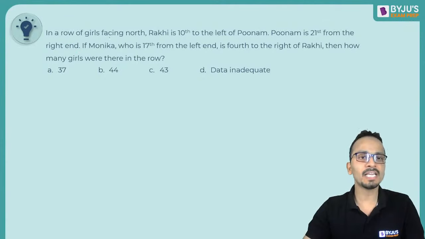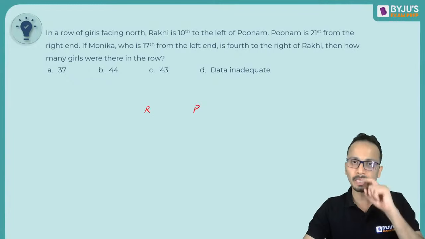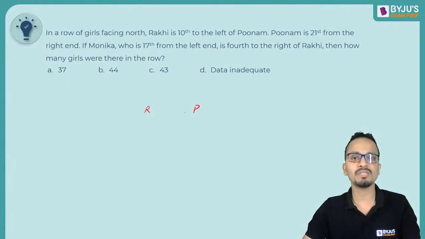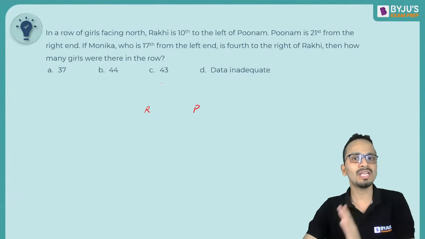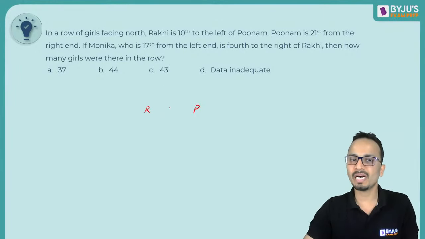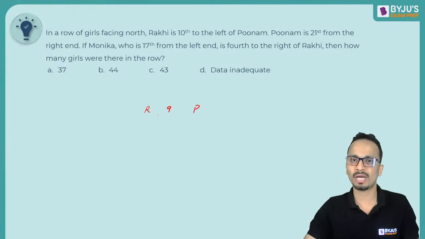Now, the question says that in a row of girls, all of them facing north, Rakhi is 10th to the left of Poonam. So if Poonam is sitting here, Rakhi is 10th to the left of Poonam. If Rakhi is here, then what will be the number of girls sitting between Poonam and Rakhi? Since Rakhi is 10th to the left of Poonam, there will be other 9 girls sitting between Poonam and Rakhi.